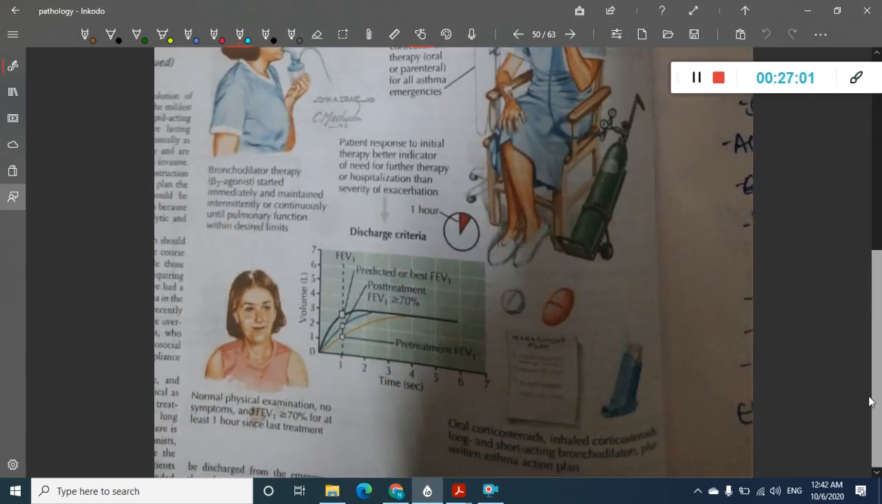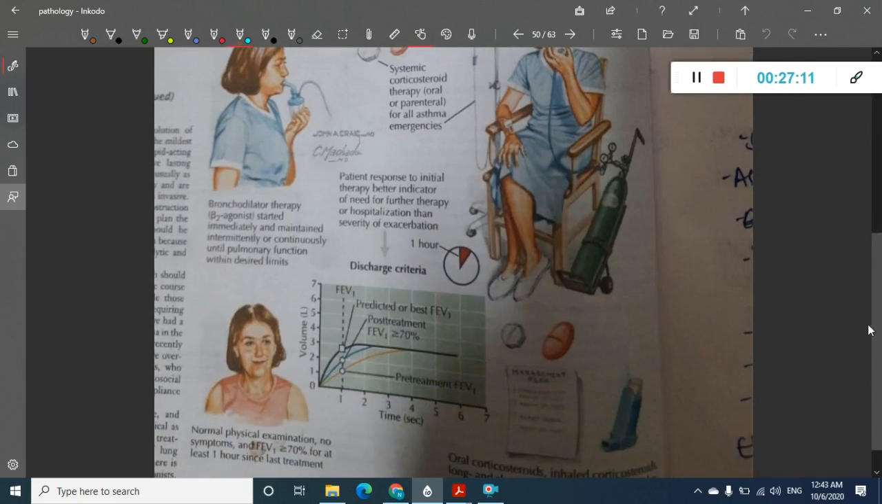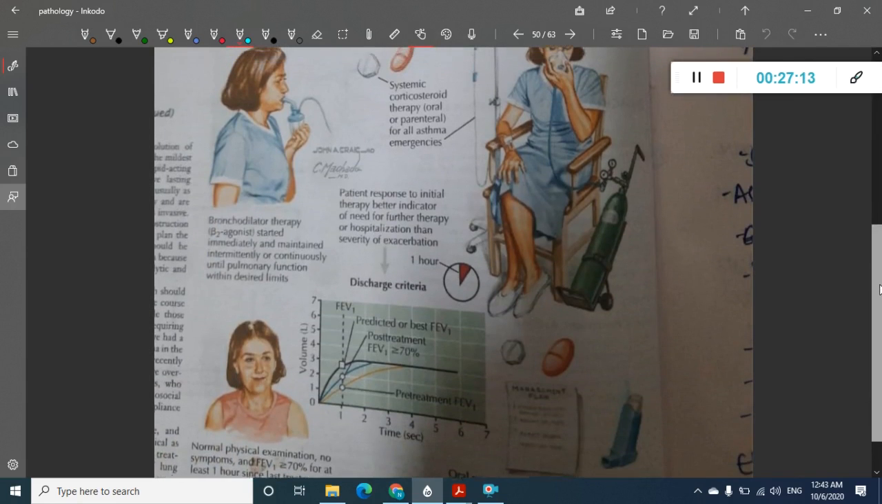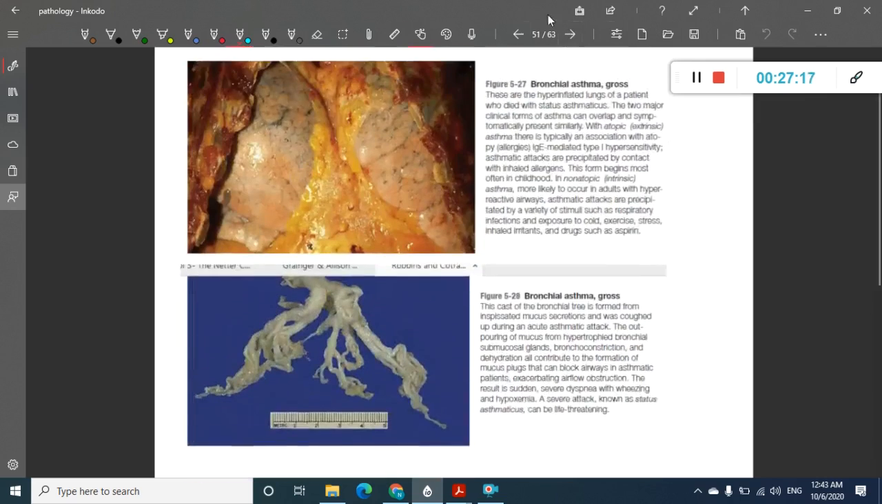Then how are you going to manage the asthma? You will have to do FEV1, pulmonary function test. In this you will have to do FEV1. It will be less than 30%. Then you will have to give bronchodilators. You will have to give oxygen. We will learn about it in a minute.